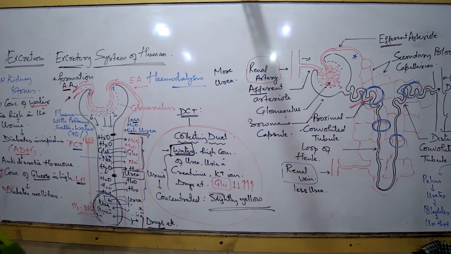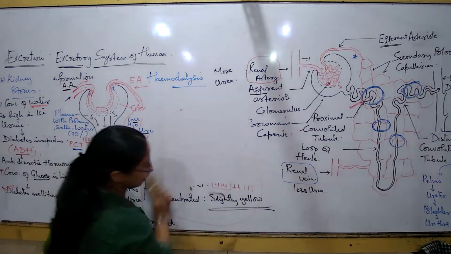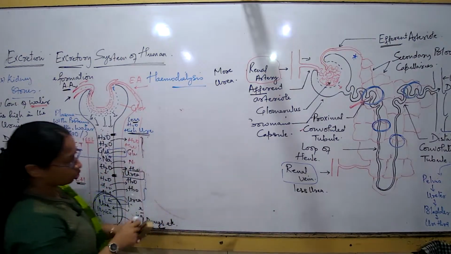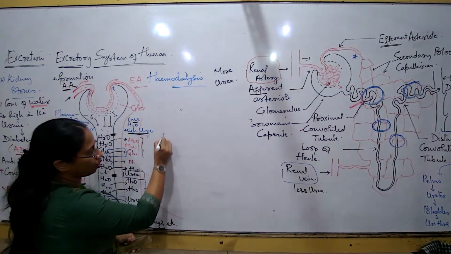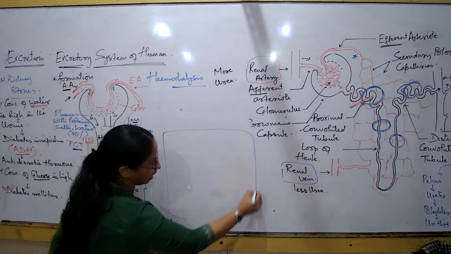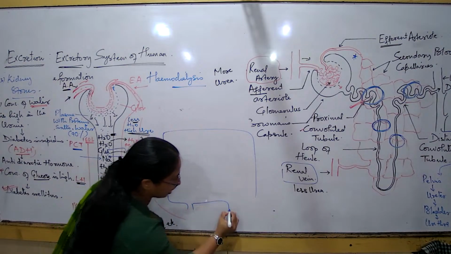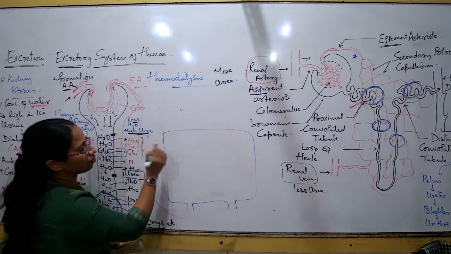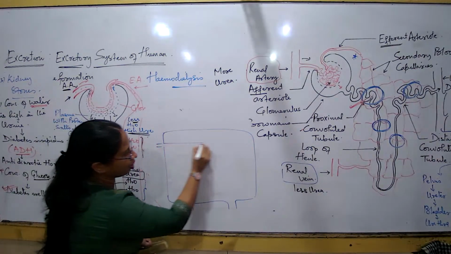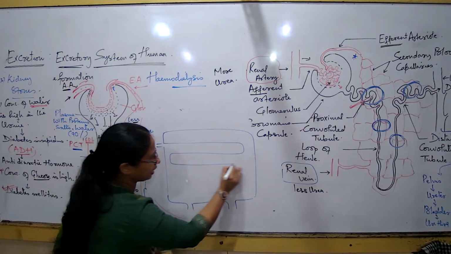So if you check that figure, the unit is something like this. This is called the dialyzing unit. What will this dialyzing unit generally consist of? There will be an inlet for the blood vessel, something like this.